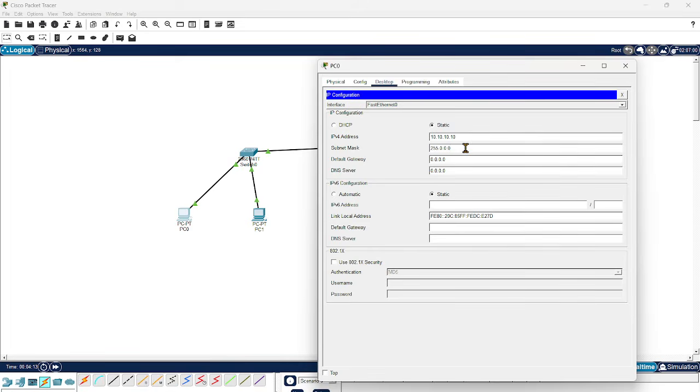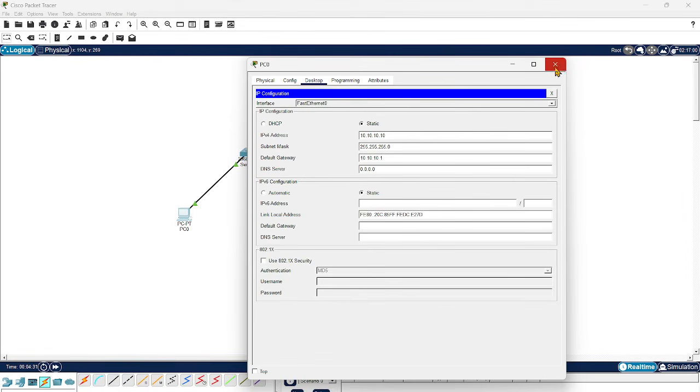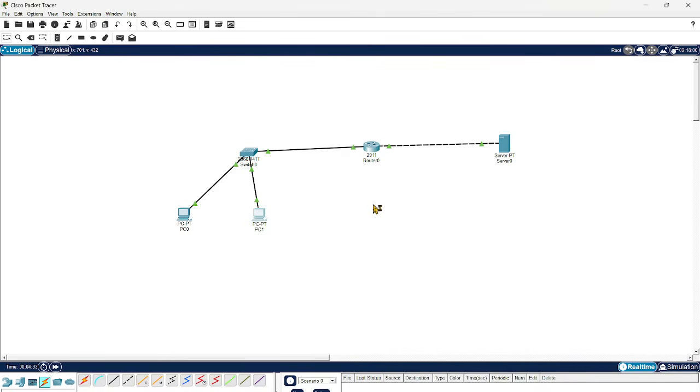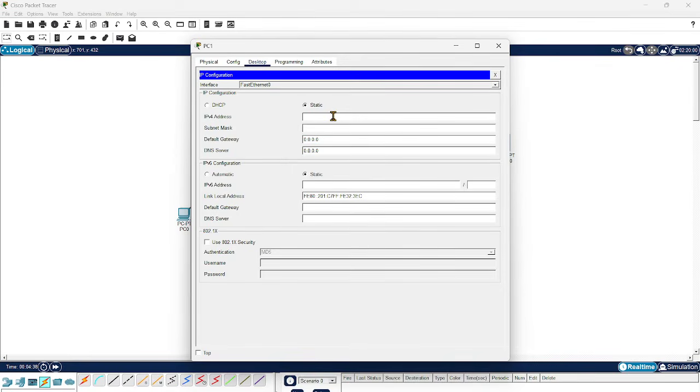So on PC0 I have 10.10.10.10, and the same subnet mask you have to use, 255.255.255.0, and the default gateway, which is our router's internal LAN interface IP, 10.10.10.1. Okay, so this completes our PC0 configuration, and you can do the same thing on PC1 as well.